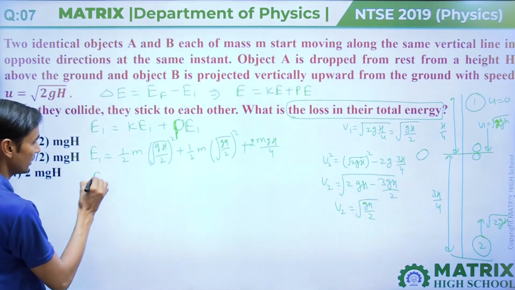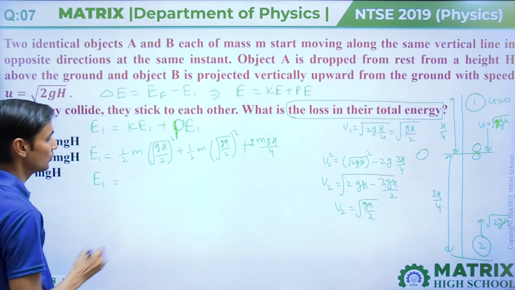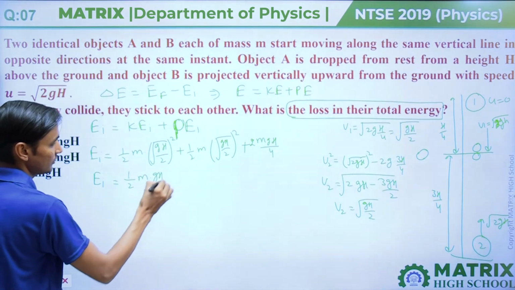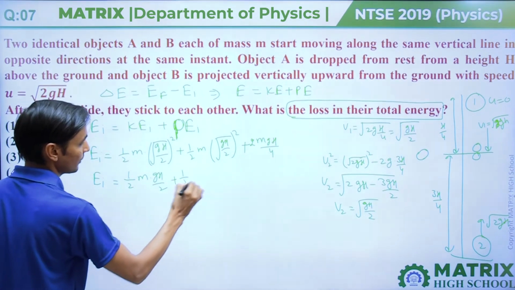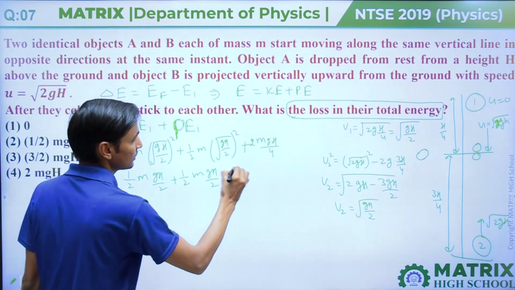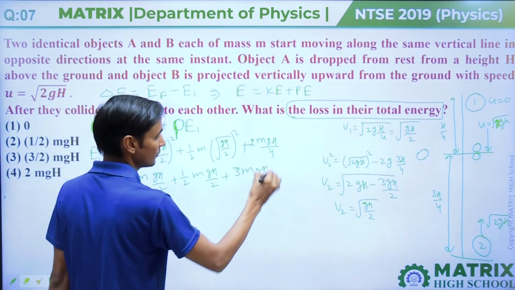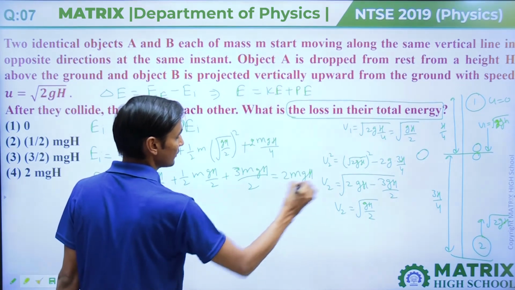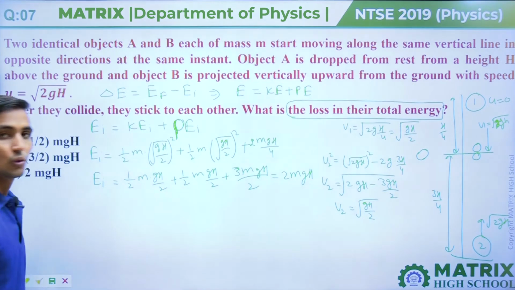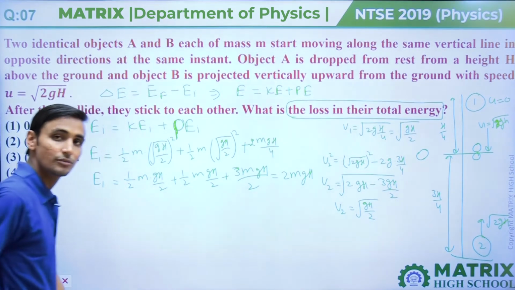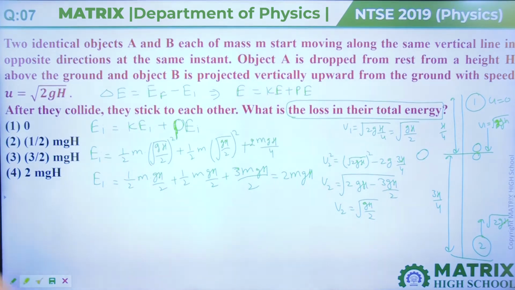From here we can calculate E initial equal to half m GH by 2 plus half m GH by 2 plus 3mgH by 2, and it will come 2mgH, because 1 by 4, 1 by 4, 1 by 2, and 3mgH by 2 will come 2mgH.